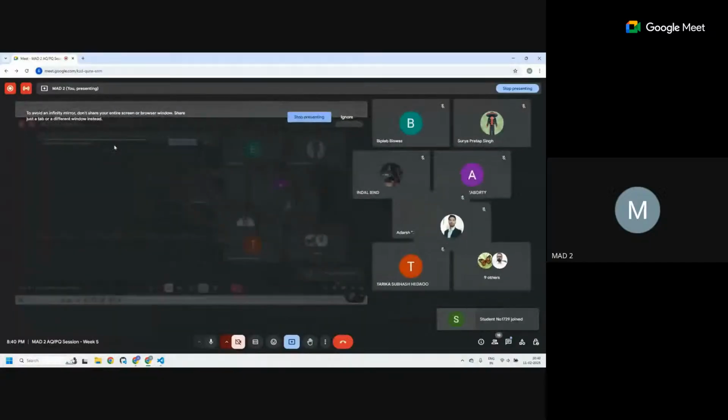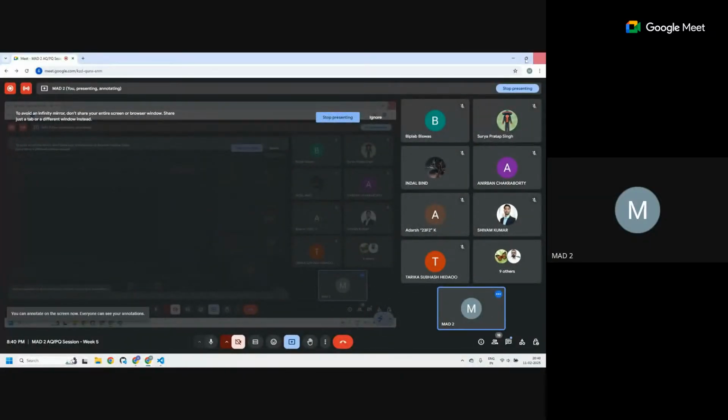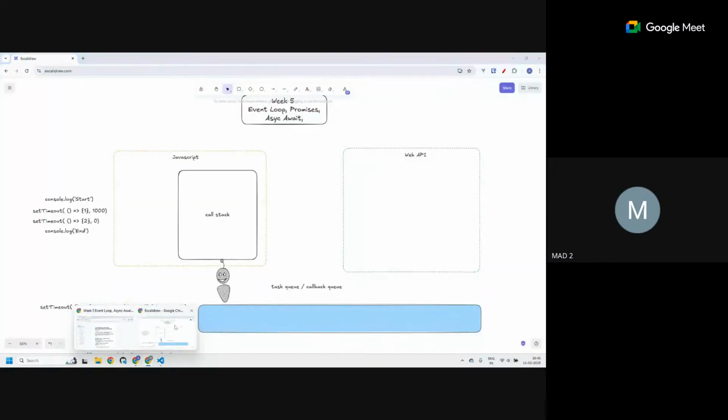So to resolve this, we have something called an event loop in JavaScript. Okay, let me share my screen and give a brief on that. I hope my screen is visible. Okay, so I have a diagram for you.